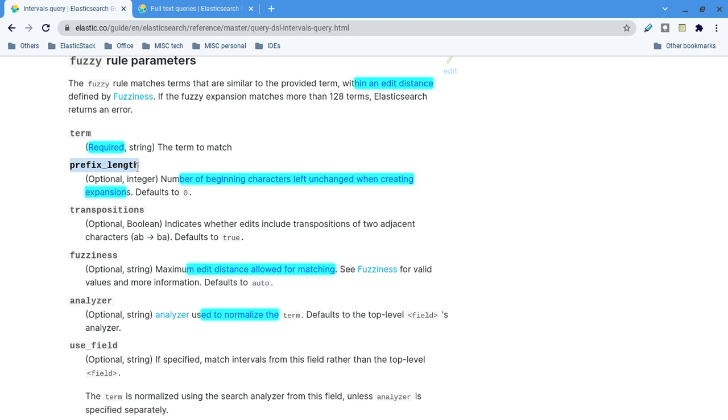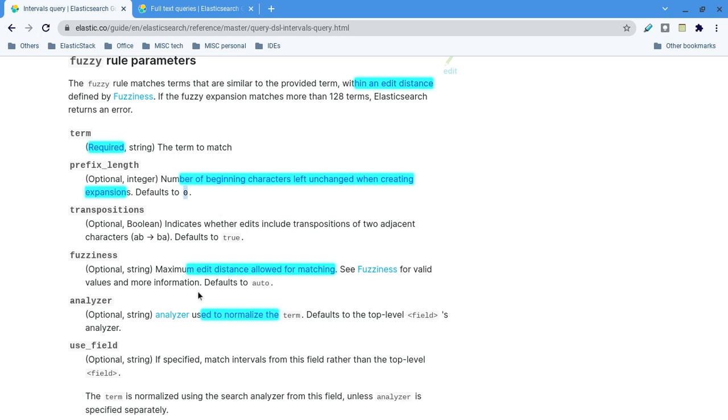If I say 2, the first 2 characters will not change. The rest of the things it will change. Transposition means it can replace AB with BA. As I told you, curry, CURY and KURY. Then obviously I should say prefix length is 0, since even the first character has changed.